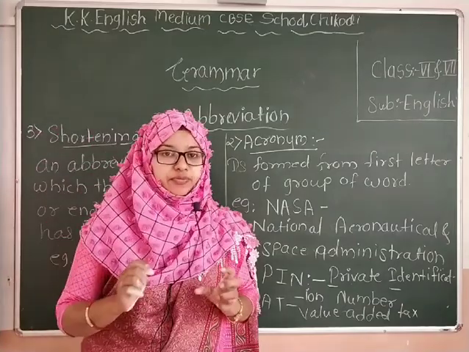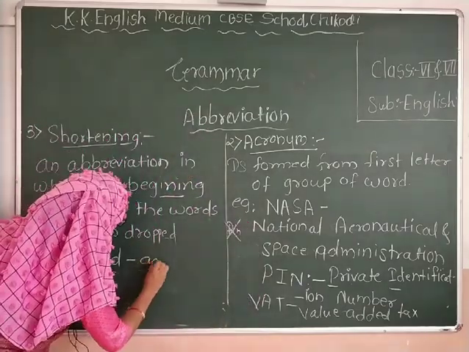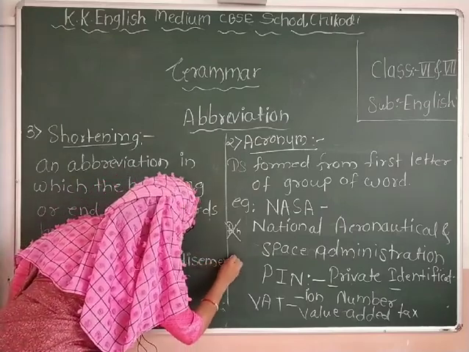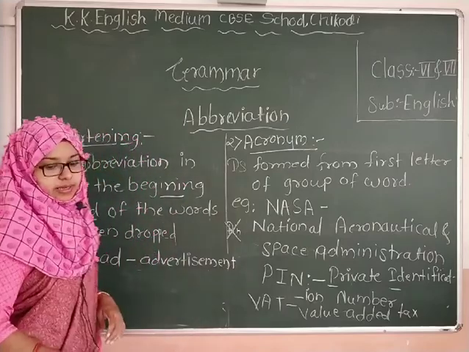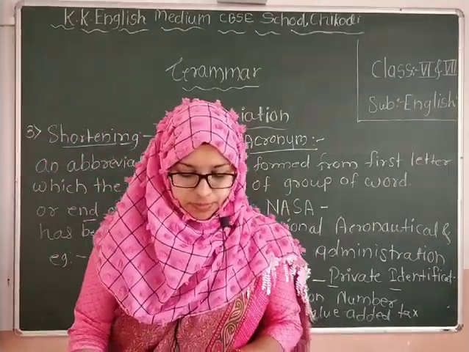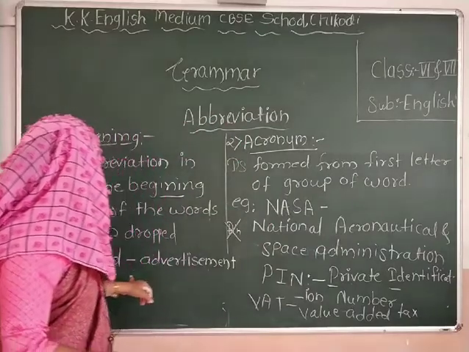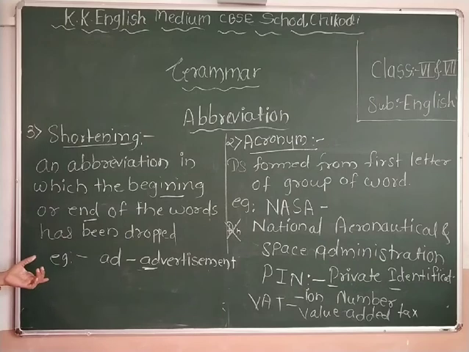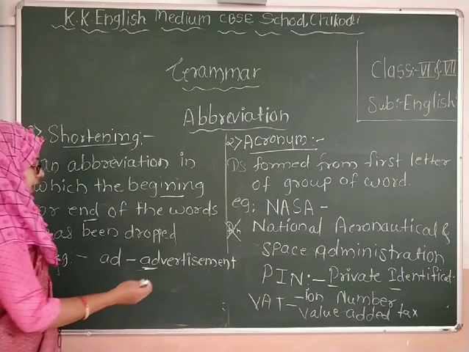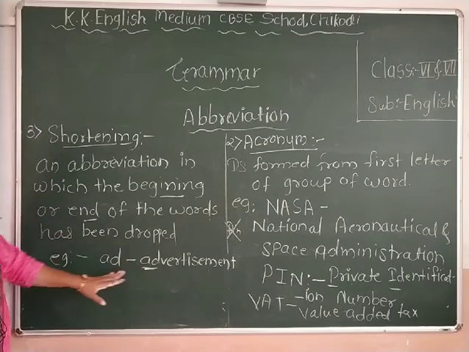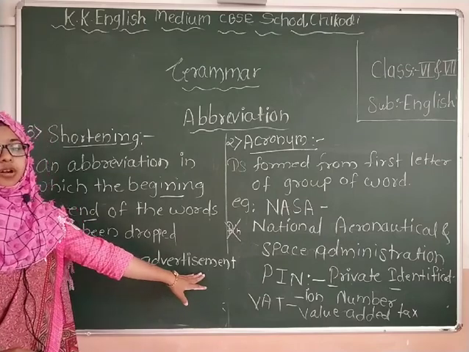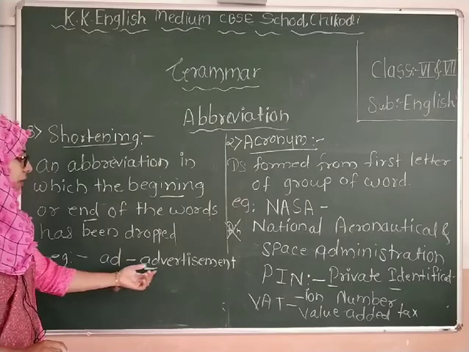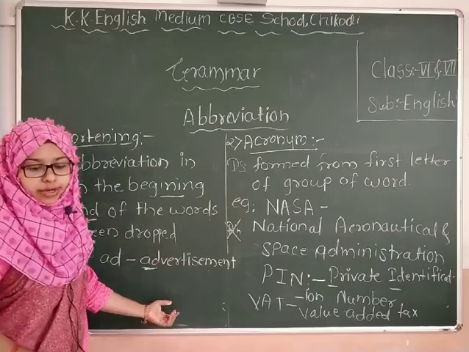Advertisement. Here the beginning of the word is kept and the rest is dropped. So only by these two letters we can understand: ad means advertisement.